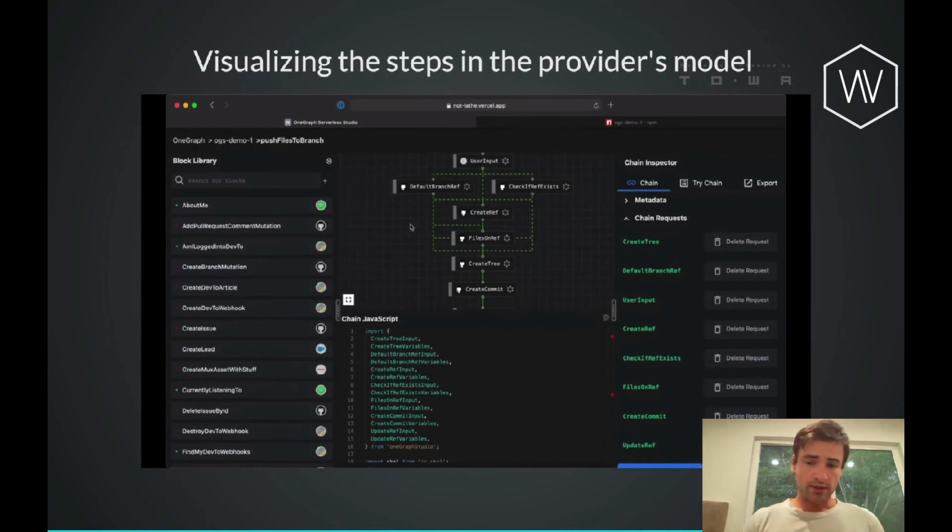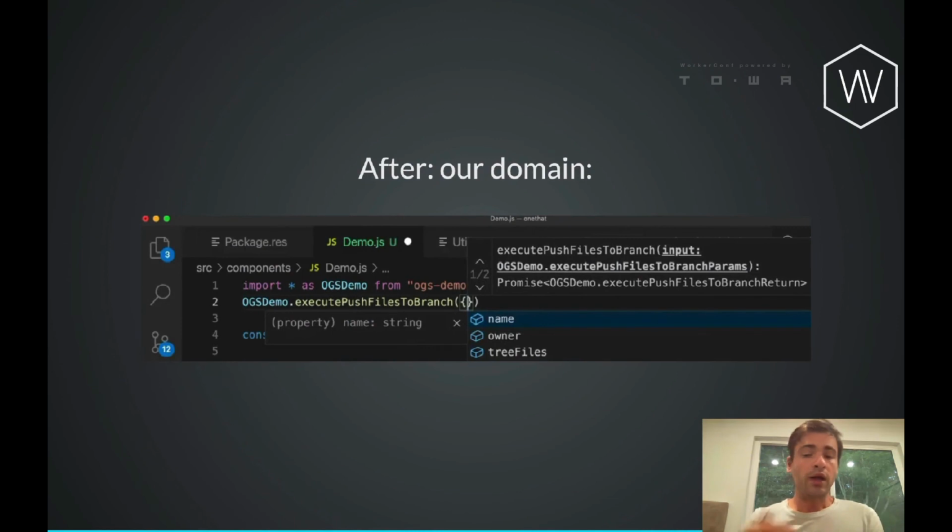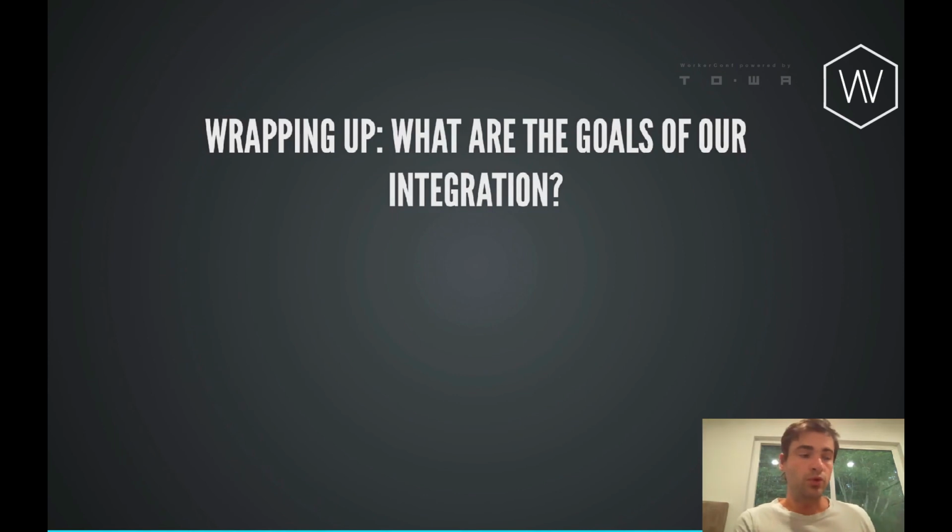And so to visualize this is what that actual action looks like here, where you can see it's quite intricate. There's lots of input, lots of computation that happens along the way. But after we have modeled it in our domain, we can see that we get a nice package with autocomplete, with typed inputs, where we simply say, here's the name of the repository, the owner, and some tree files. And that's it. We get to stay in our domain. That's a huge win.